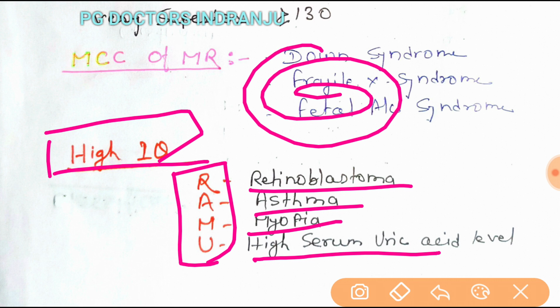So this mental retardation topic is very important for your NEET PG, AIIMS PG, any medical PG exam, and also for MBBS students.